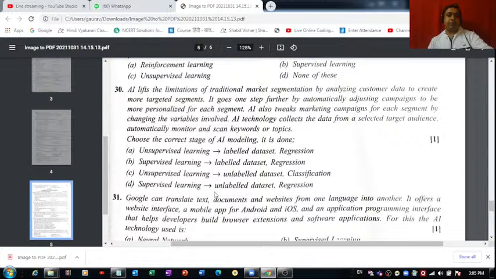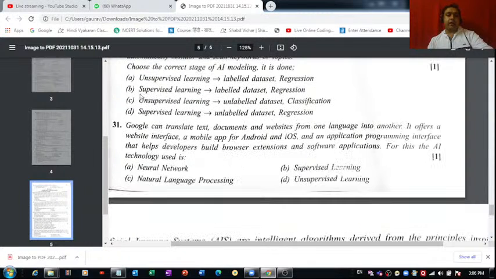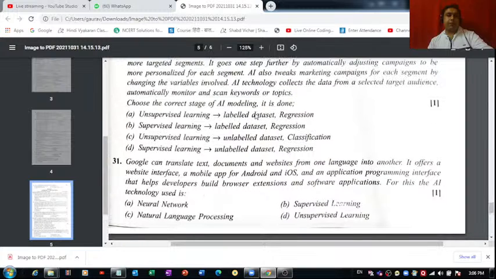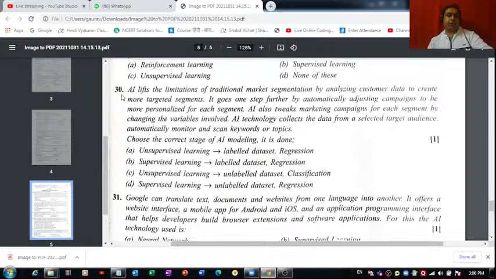Choose the correct stage of AI modeling, it is done. So, what do you think is the correct option out of these four? Unsupervised learning, labeled data, no, it's not correct, because in unsupervised learning, we deal with unlabeled data. Supervised learning, labeled data, it seems to be correct, but here we have regression. Is regression a type of supervised learning, or a type of unsupervised learning? Absolutely right. It is a type of supervised learning. So for question number 30, you can tick mark part B.